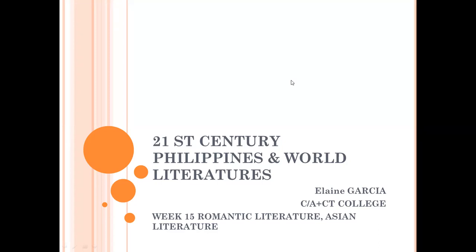For this week's lesson, I will just show you some videos in order for us to further understand the lesson about romantic literature and Asian literature. So let's proceed to our videos.